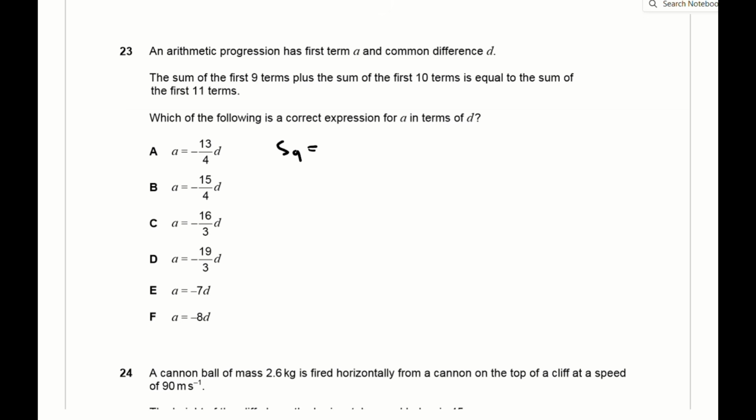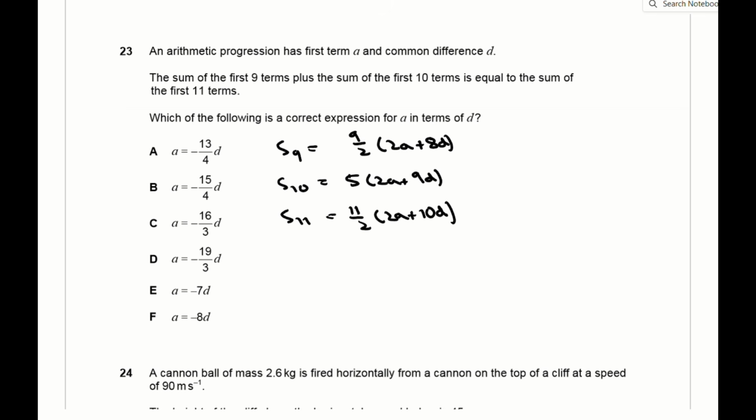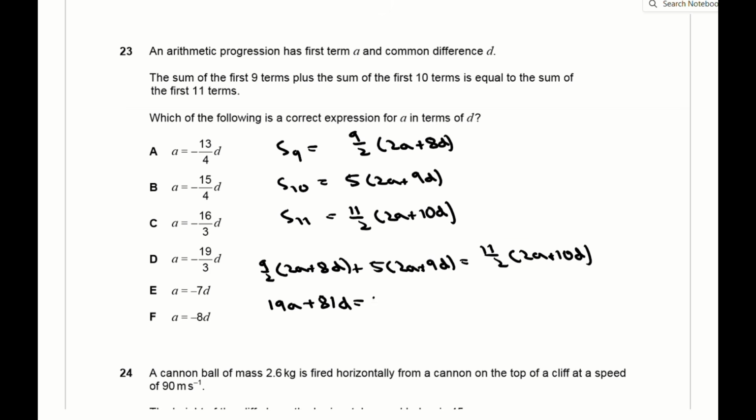Question 23 is a maths question on arithmetic progressions, and to solve this question you basically need to know the equation for sums of arithmetic series off by heart. So the sum of an arithmetic series is n over 2 times 2a plus n minus 1 times d, where n is the number of terms, a is the first term, and d is the common difference. So you can write down expressions for the sums of the first 9 terms, 10 terms, and 11 terms, and then use the relationship that the sum of the first 9 plus the sum of the first 10 is equal to the sum of the first 11 to obtain that a is equal to minus 13 over 4d, which is A.